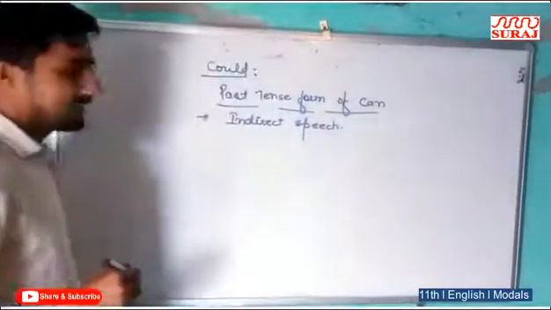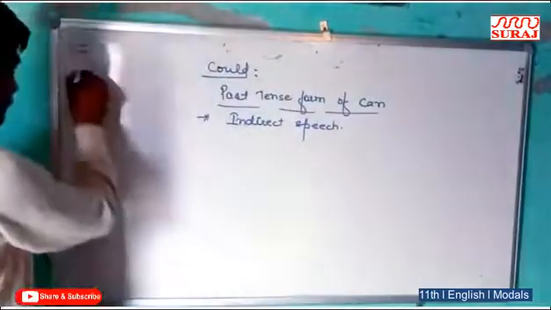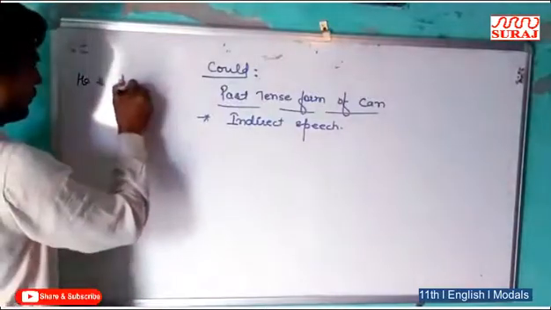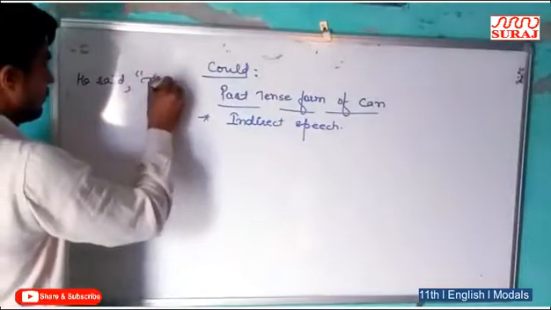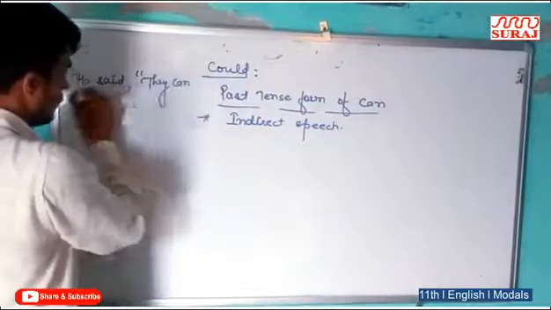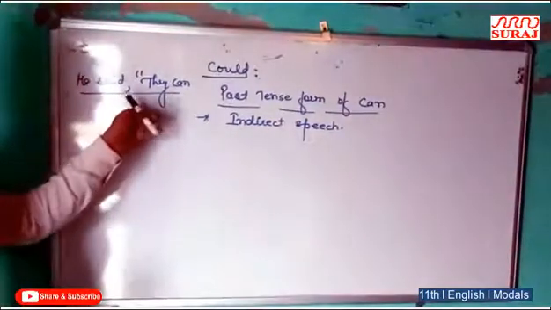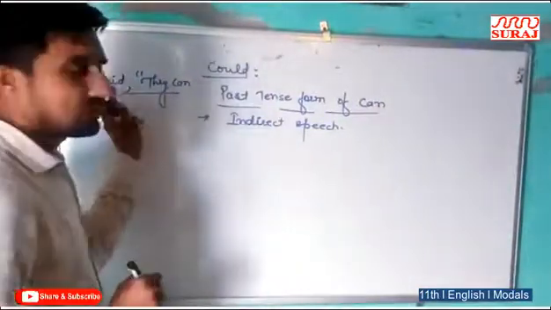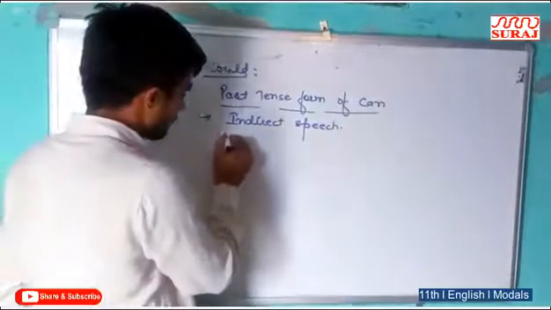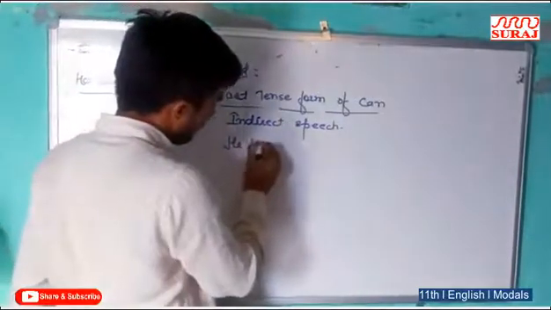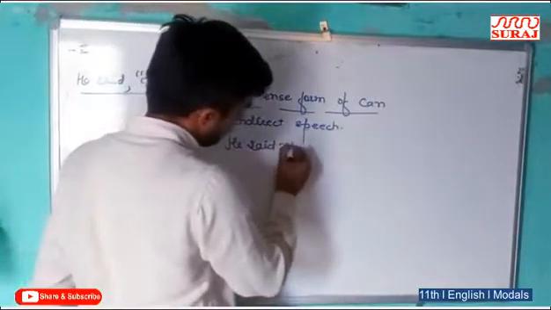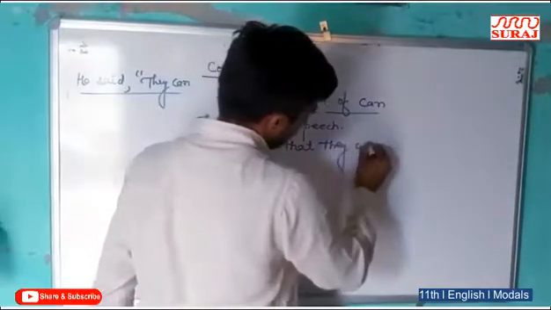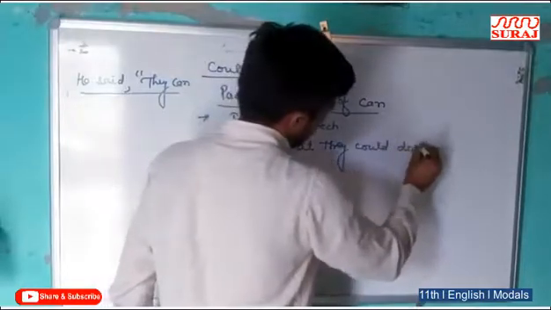If we write any sentence in direct speech, for example, he said, they can. Suppose this is the example in direct speech. If we translate this sentence to indirect speech, it becomes: he said that they could do it.